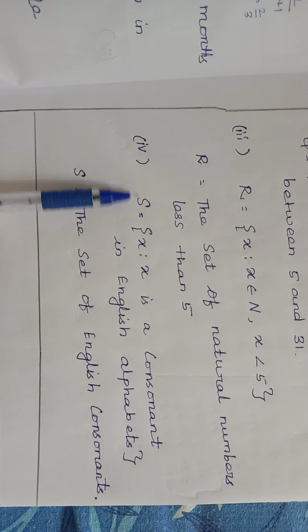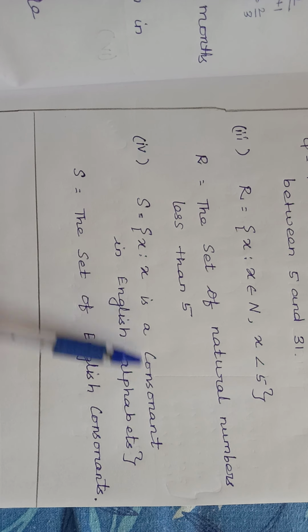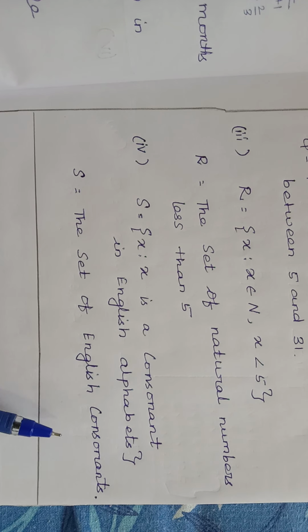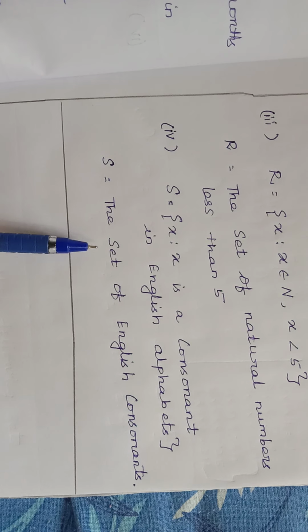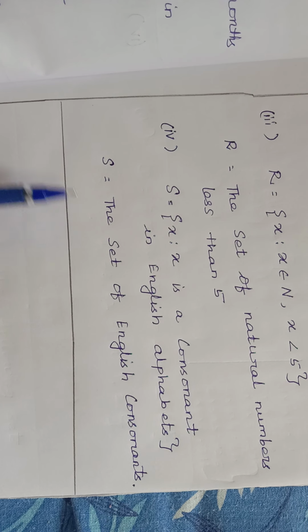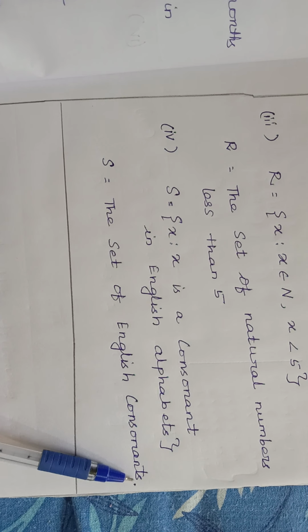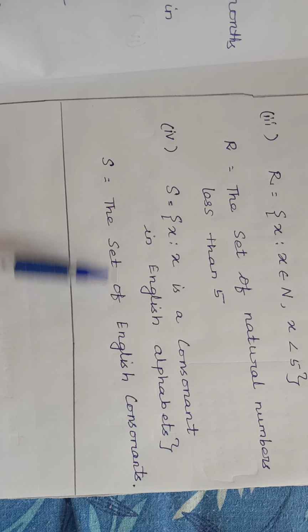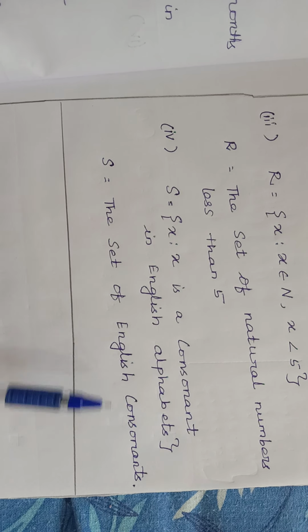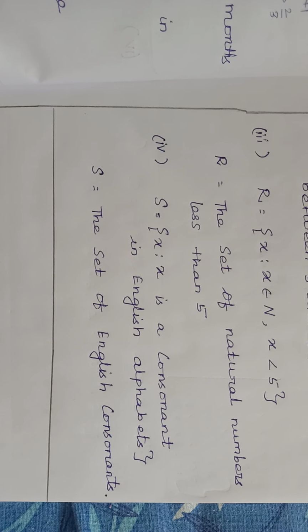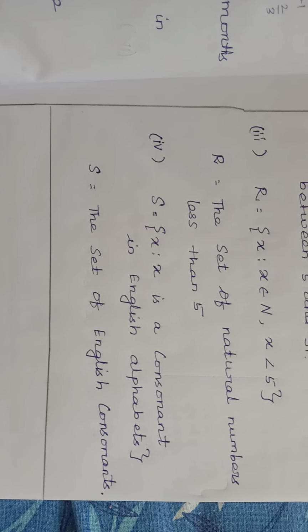So S is equals to x where x is a consonant in English alphabets. And they have written inside the brackets. In the descriptive form, no need to write those things inside the brackets. So S equals to the set of English consonants. You mention the words 'the set of' in all the terms. The set of gives you the descriptive form. No need to write them inside the brackets.